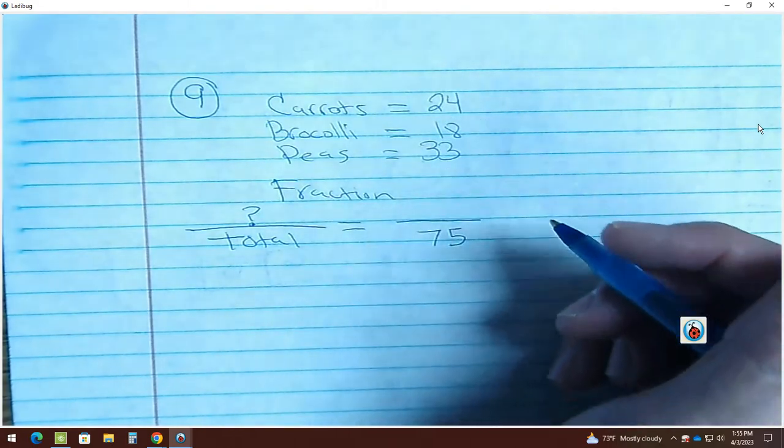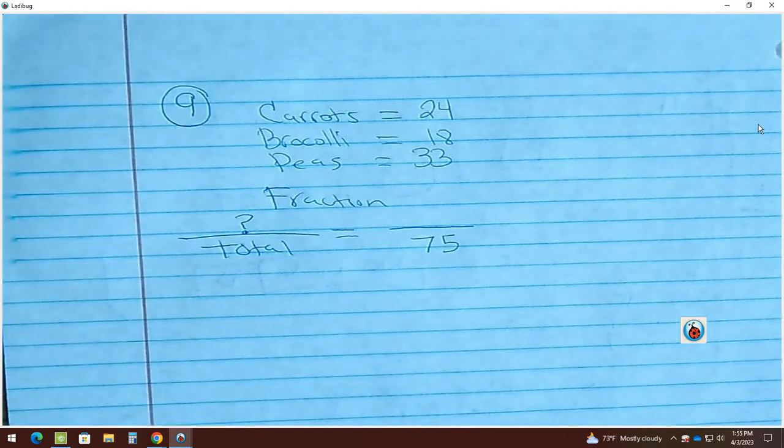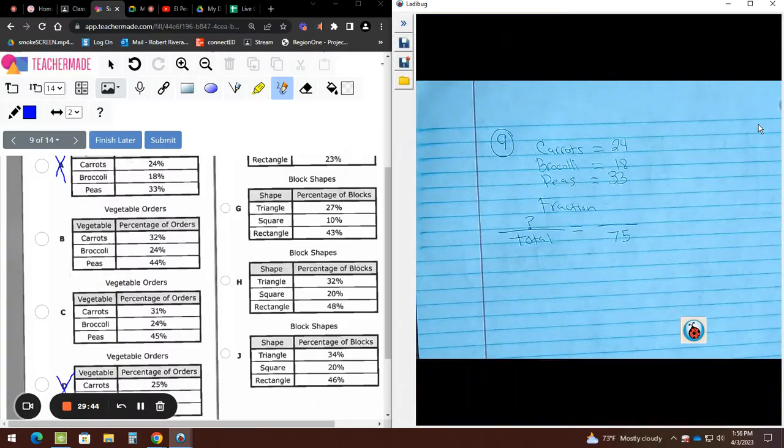Total de eso 75. Do you all agree? Yes? Now let's see who remembers my strategy. Which vegetable should I choose?